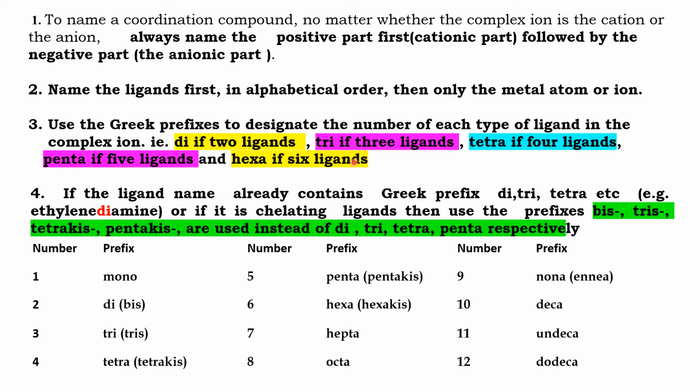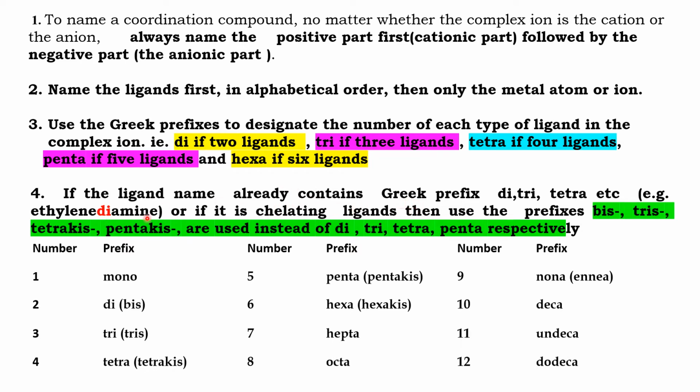Instead of tri, I have to use tris. Instead of tetra, I have to use tetrakis. Instead of penta, I have to use pentakis. So these terms bis, tris, tetrakis, pentakis, hexakis are used instead of di, tri, tetra, penta when the ligand has the term di or the ligand is a chelating ligand.